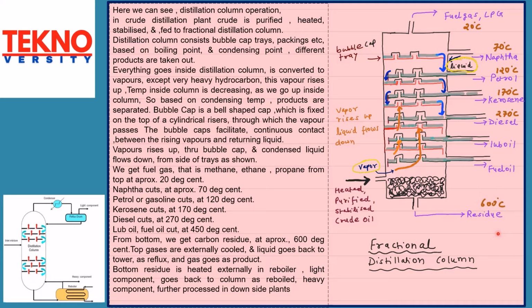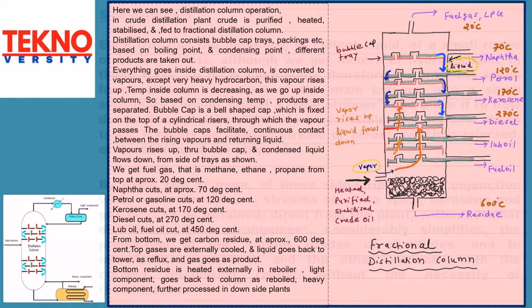Top gases are externally cooled and liquid goes back to the tower as reflux and gas goes as product. Bottom residue is heated externally in a reboiler. Light component goes back to the column as reboiled. Heavy component is further processed in downstream plants.